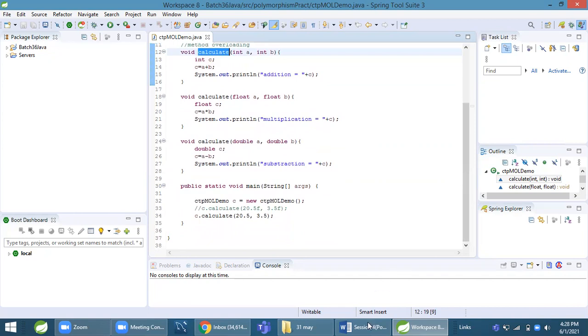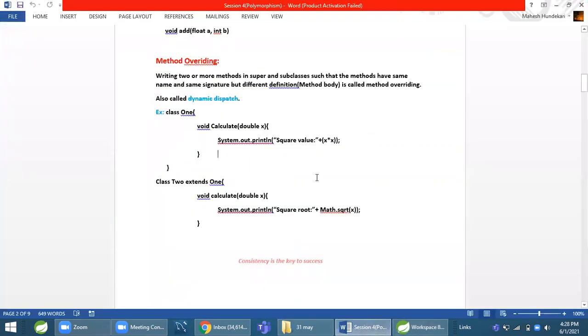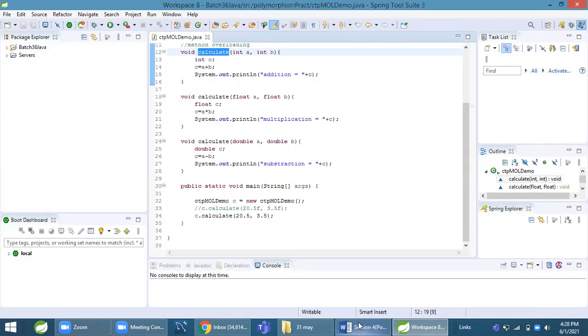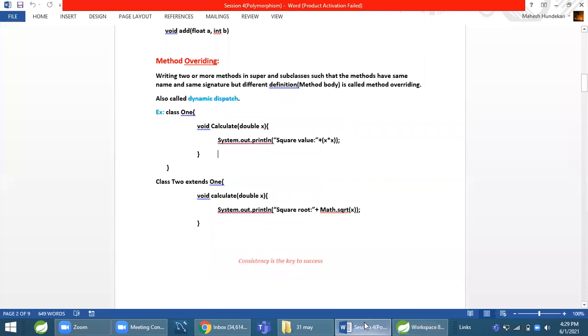Now we will see method overriding. Okay, so I hope you do not have any doubts in method overloading and polymorphism. Yes. All right, but practice is very important. At least one program, you must do at least one program every day. Okay, fine. I am expecting from you to send the screenshot of that program to me. You can send me on WhatsApp.